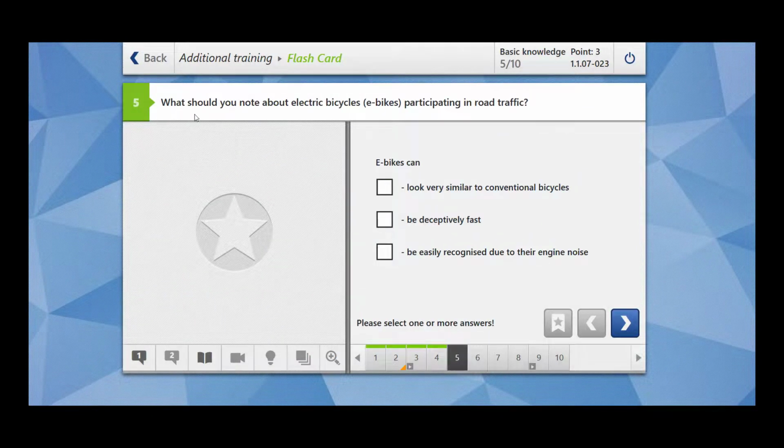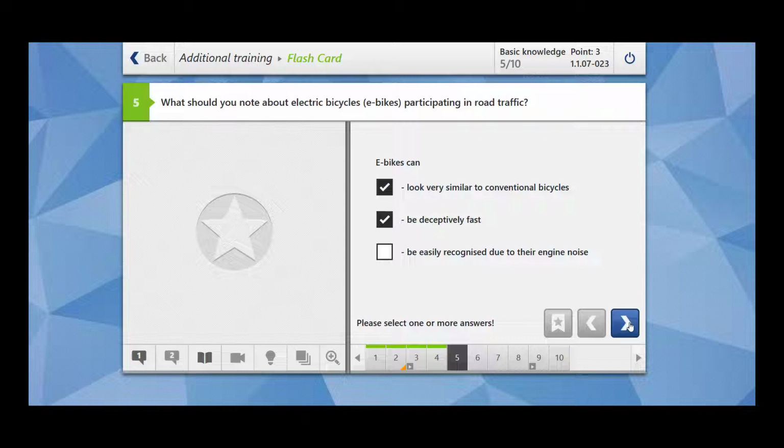Moving to the next. What should you note about electric bicycles, e-bikes participating in road traffic? You guys are already familiar with e-bikes. So what should you note about them? E-bikes can look very similar to conventional bicycles. This is correct. E-bikes can be deceptively fast. This means that you are not able to anticipate how fast they are going to move. E-bikes can be easily recognized due to their engine noise? No. So e-bikes are deceptively fast and they look very similar to